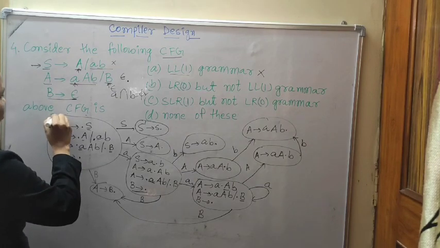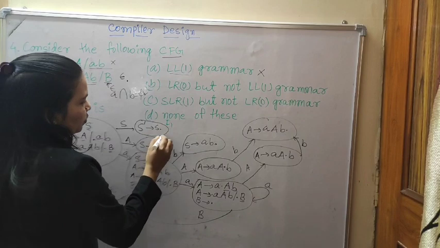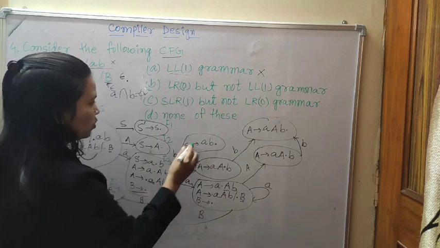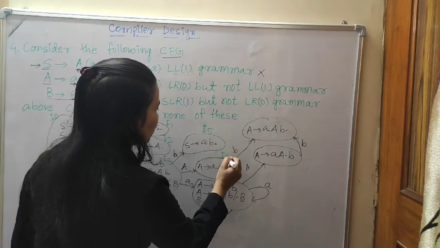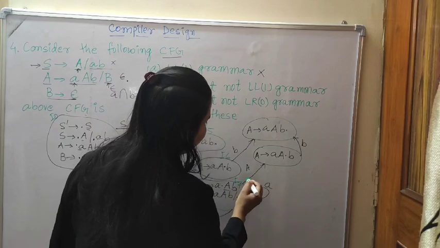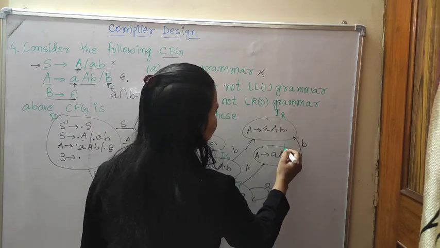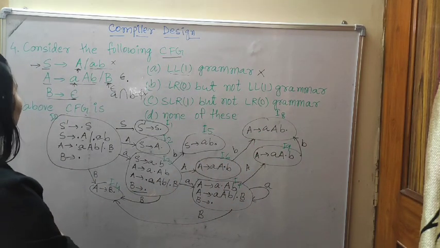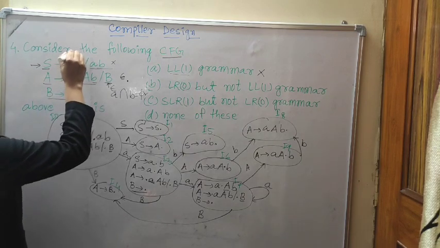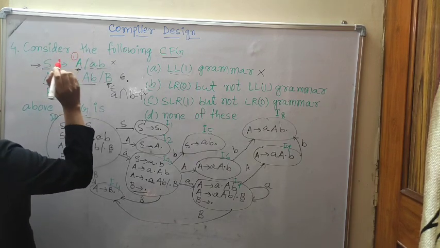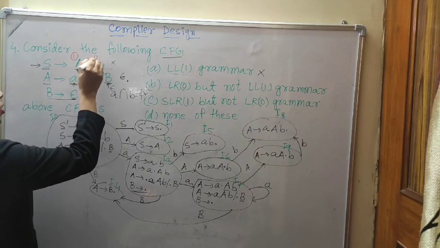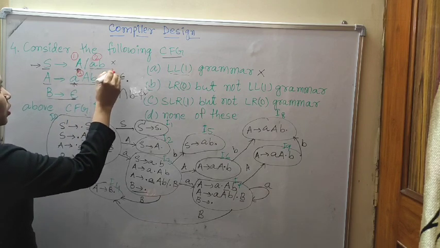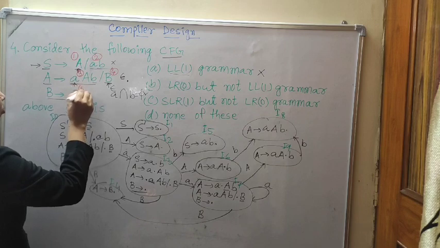Suppose these are I0, I1, 2, 3, 4, 5, 6, 7, 8 and then 9. Now I am giving the production names. Production S to AB is number 1, S to AAB is number 2, A to AAB is 3, A to B is 4, and B to epsilon is 5.